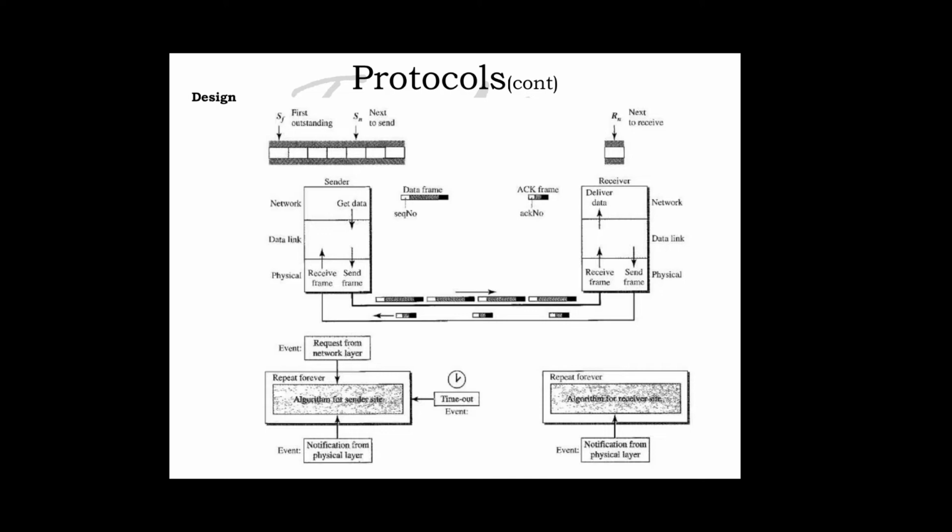So this is the design for the Go-Back-N protocol. As we can see, multiple frames can be in transit in the forward direction and multiple acknowledgements in the reverse direction. This is the data frame and this is the acknowledgement frame. The idea is similar to Stop-and-Wait ARQ, and the difference is that the send window allows us to have many frames in transit, as there are slots in the send window.